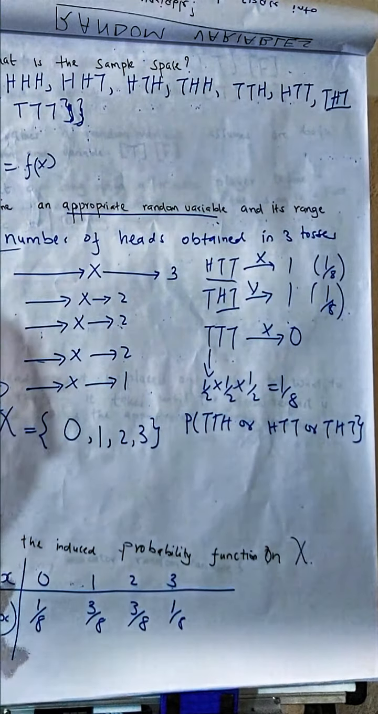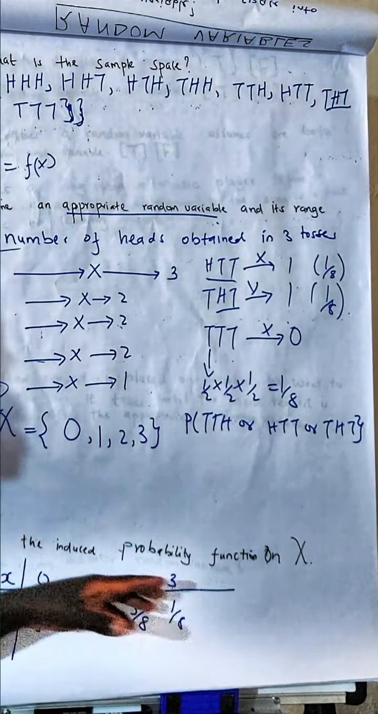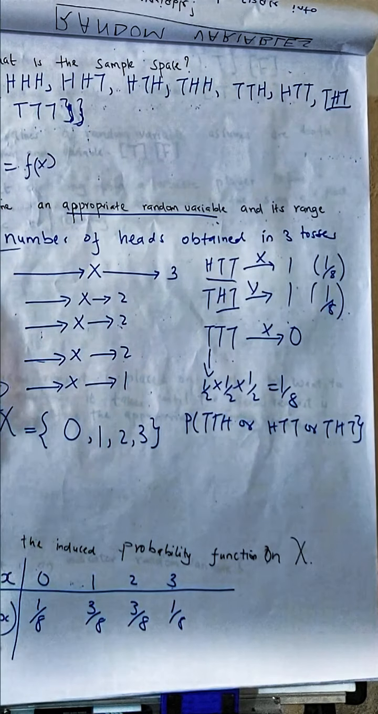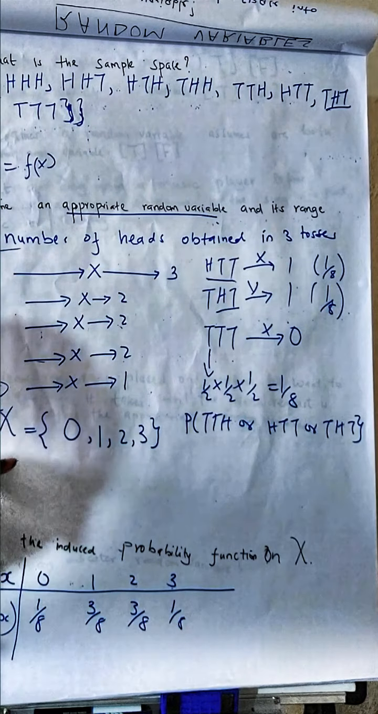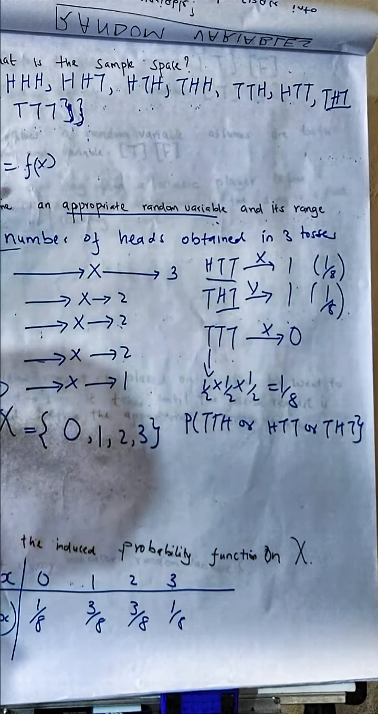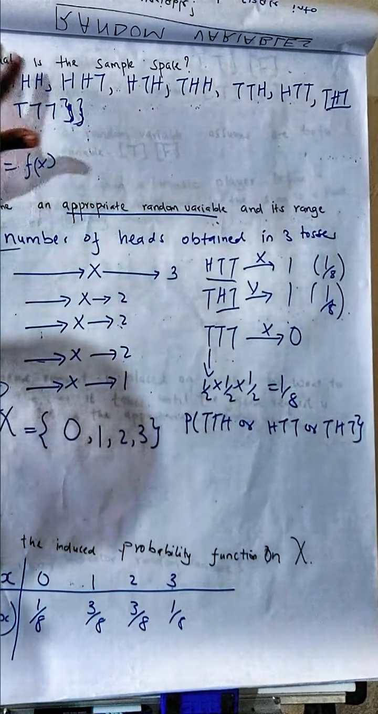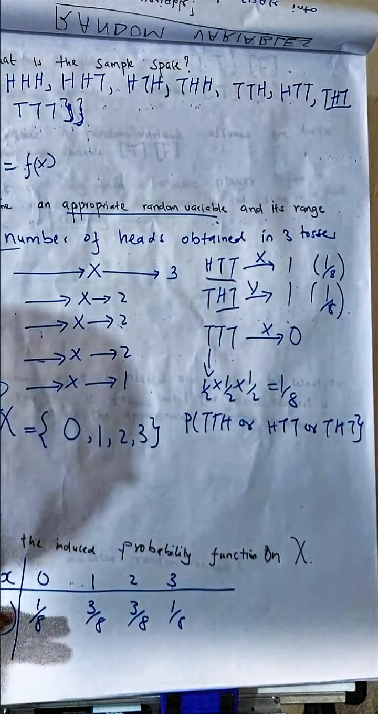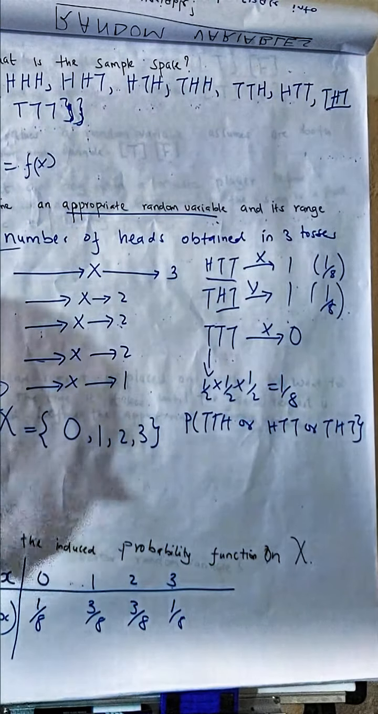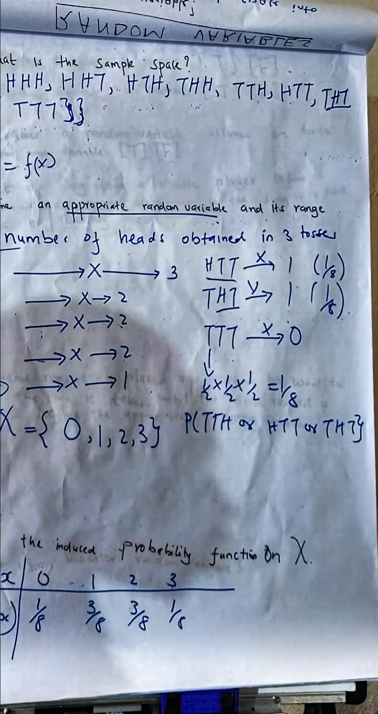This is what we call the induced probability function. We have obtained the probability of this random variable x from the probabilities of the sample space. And this is what we call the induced probability function.